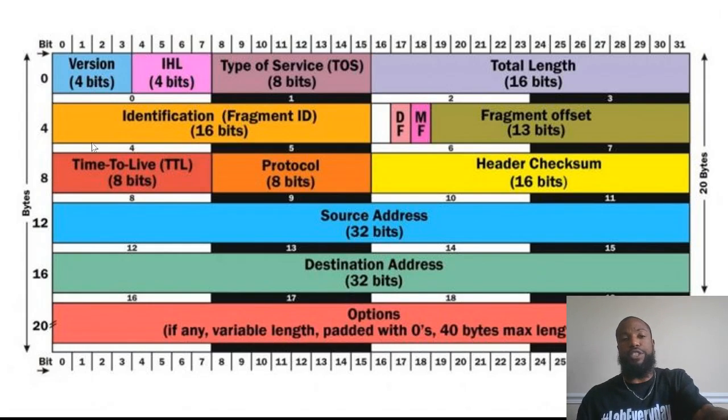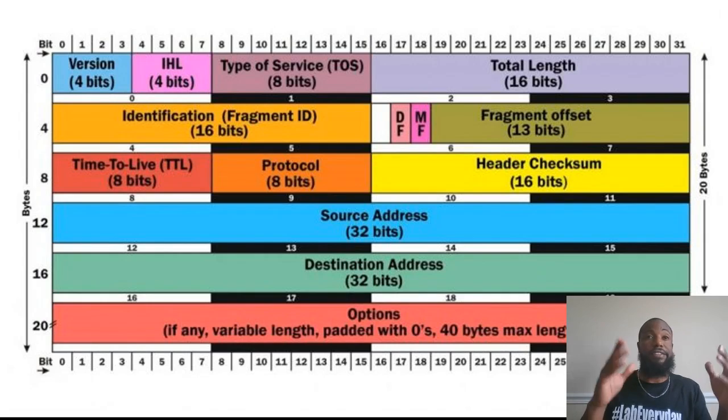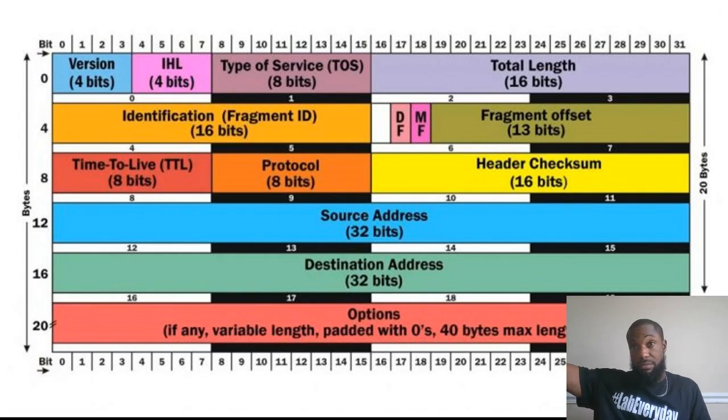Well, actually, for the version, there are only two versions: IPv4 and IPv6. Remember, we ran out of IPv4 addresses, so we had to come up with something called Network Address Translation, which is NAT. That was a way for us to recycle our IP addresses, if that makes any sense. And the future is IPv6. So those are the two versions that would fit in this little field right here, or this part of the header. But for now, we're just going to focus on this row, the fourth row right here.